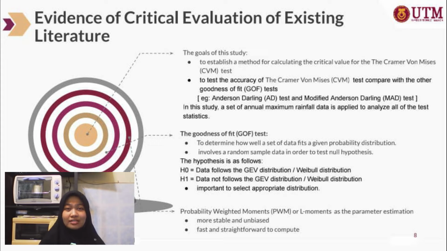So the GOF test is a useful tool for determining how well a set of data fits a given probability distribution. In order to test the null hypothesis, it involves a random sample. The hypothesis is stated as follows. H null is equal to data follows the GEV distribution or Weibull distribution. H1 is equal to data does not follow the GEV distribution or Weibull distribution. To avoid wrong decisions and interpretation of data, it is important to select the appropriate distribution.